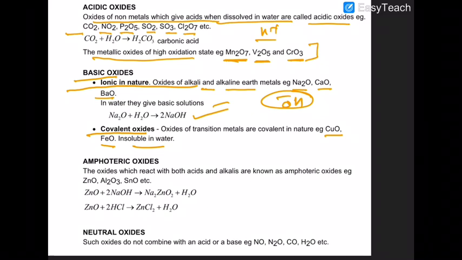Beryllium oxide and MgO are also more covalent in nature, but they are soluble in water. That is the difference. I am repeating once more.